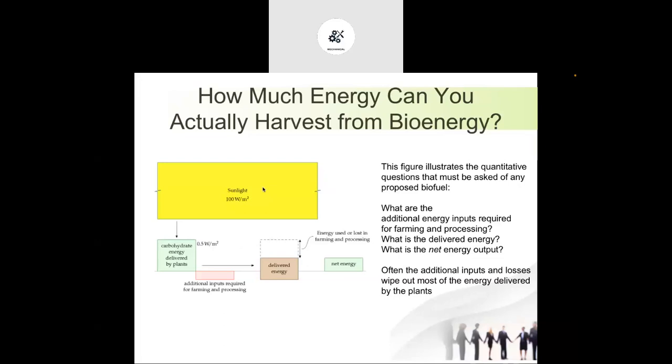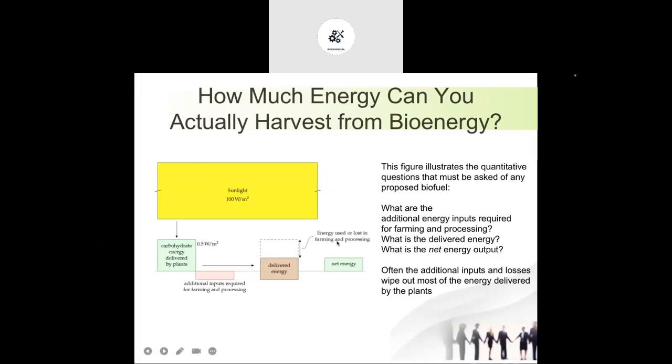The sunlight absorbed by the plants, that sun energy, is used for the photosynthesis process. That process also requires additional inputs from the land and other sources, and after photosynthesis the plant develops the required nutrition for its growth. Now, looking at the energy transformation: first the sunlight is used, carbohydrates are generated and given to the plants.